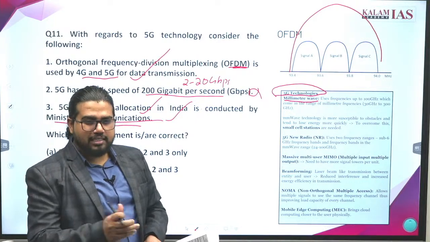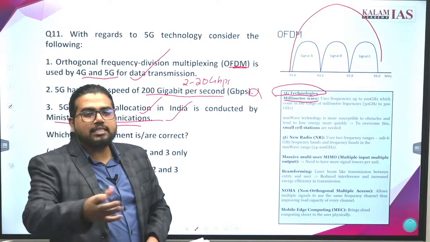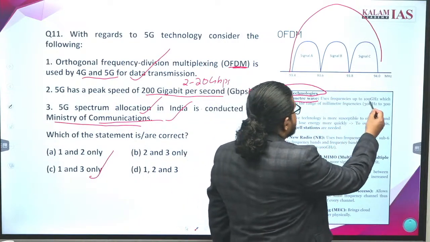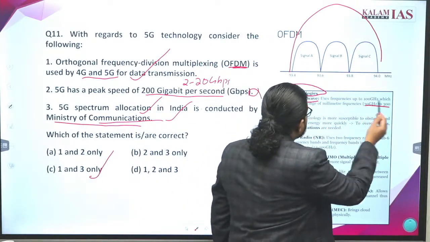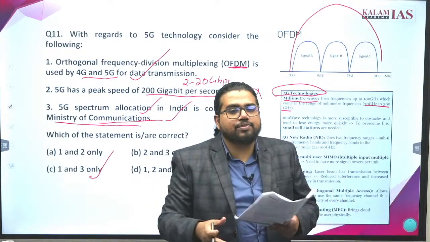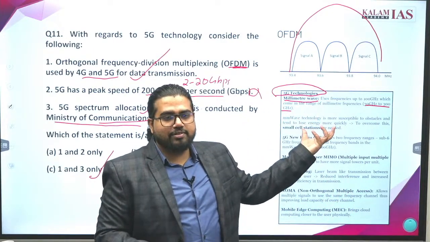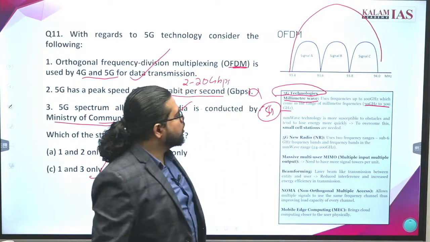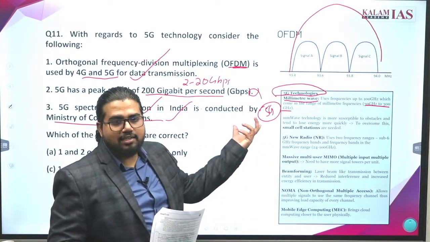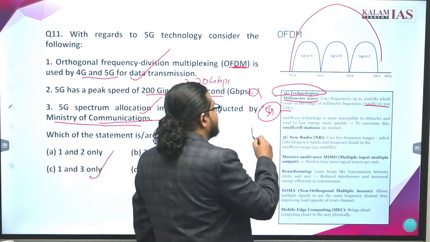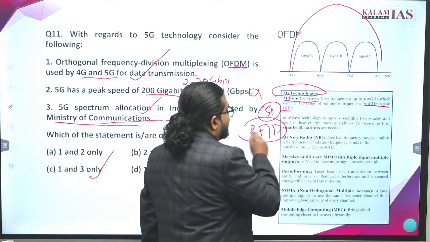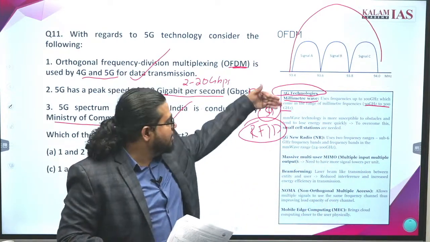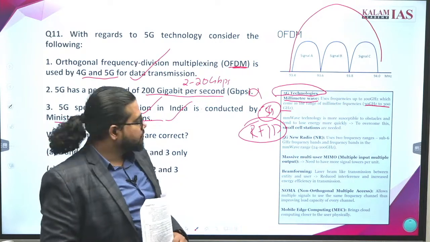What is the difference between 5G and 4G? The frequency range band changes. Millimeter range means 30 to 300 gigahertz. Those frequencies we call millimeter wave frequencies, and this is being used in 5G. We have solved an RFID question in the first class also. RFID has a wider range, but some part of the range is also in line with the millimeter range.